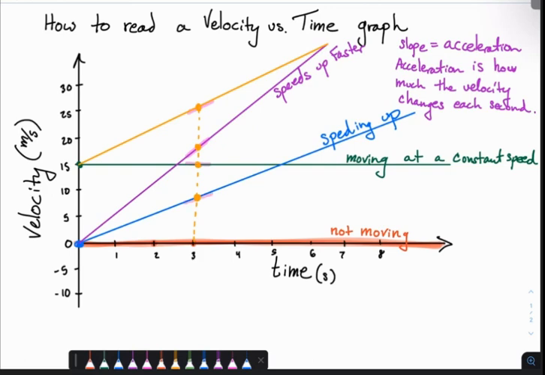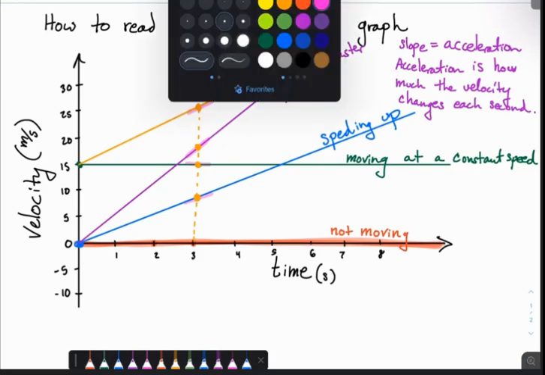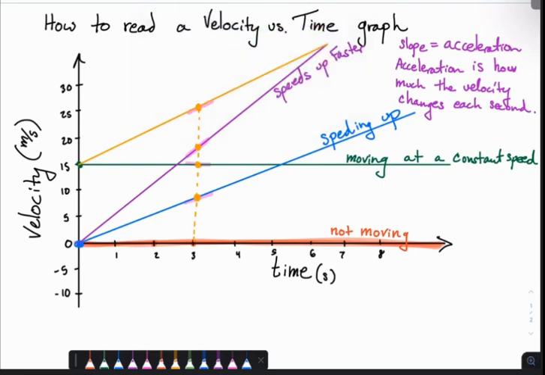Because if I actually wanted to see what the velocity is, I would look at this going sideways, and I would see that this is going like 26 meters per second, while the purple one is going like 18, and the green one is going 15, and the blue one is going like 8. And so the higher up it is, the faster it's going.